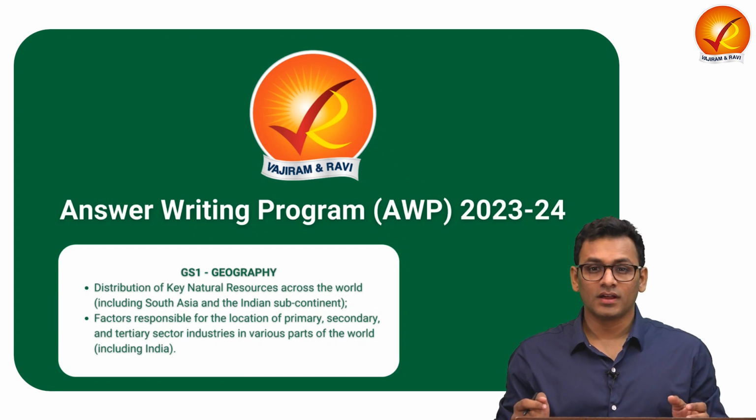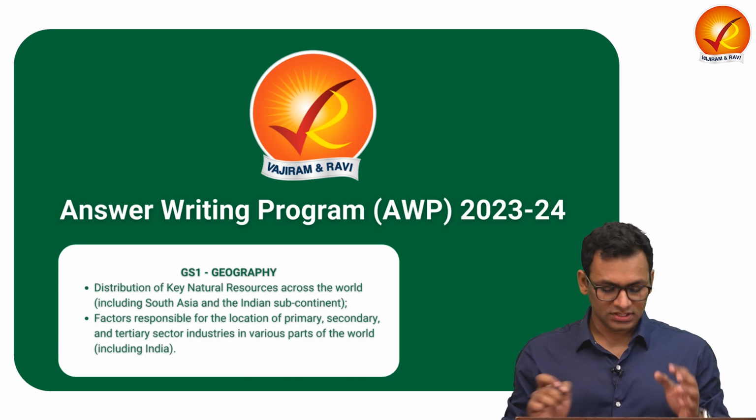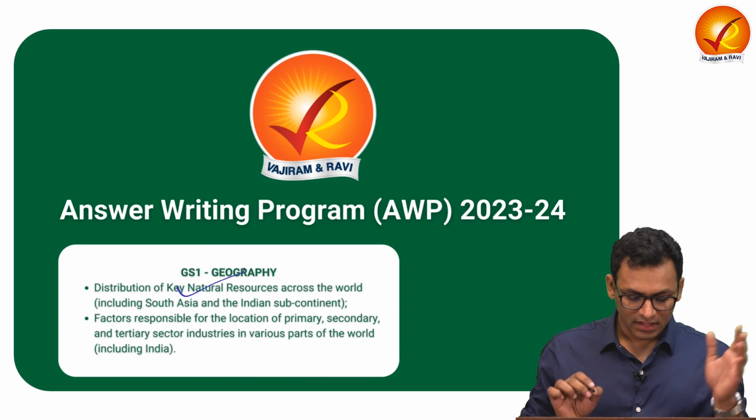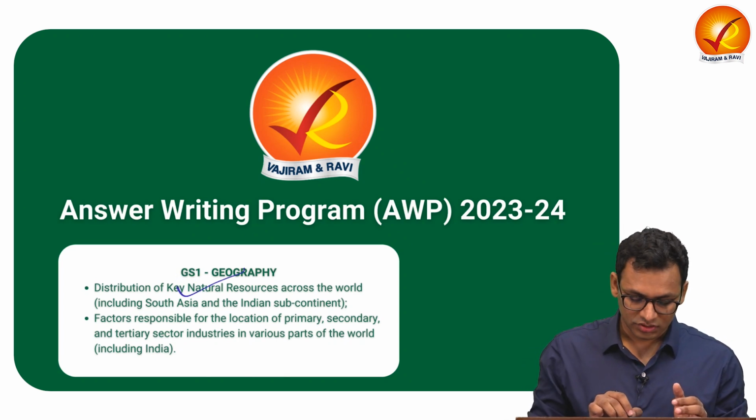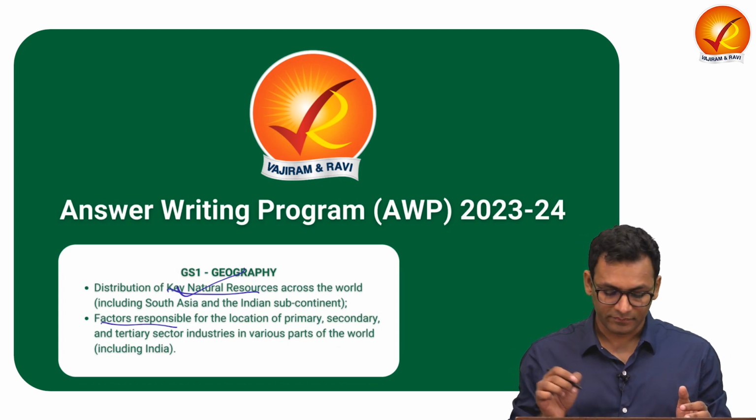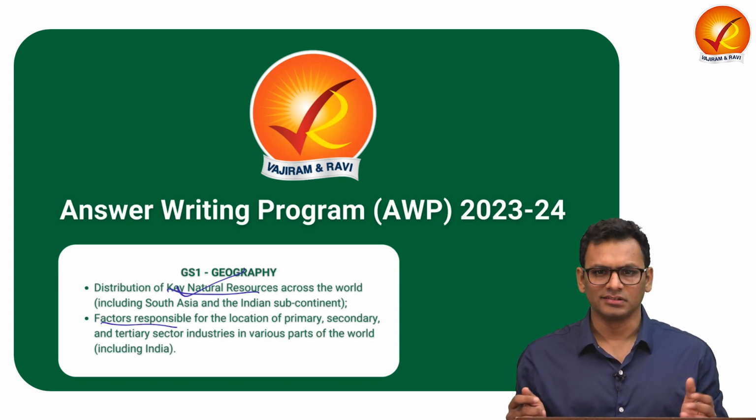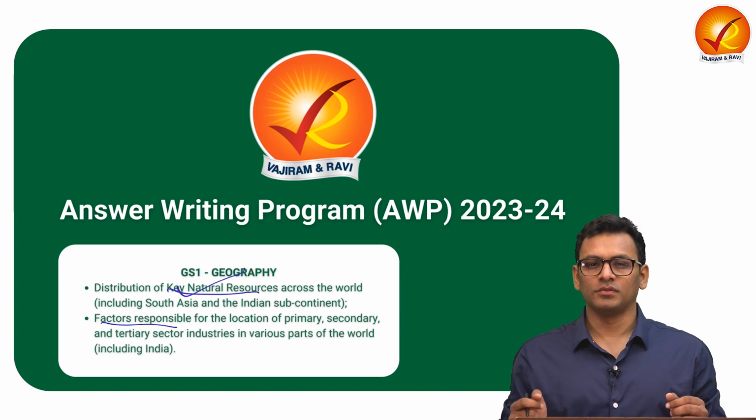In this video, we are going to see three questions, two questions from GS1 Geography. We are going to see topics from distribution of key natural resources and factors responsible for the location of primary, secondary and tertiary sector industries. Let us see the overview of those questions.